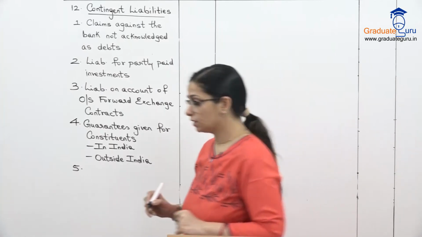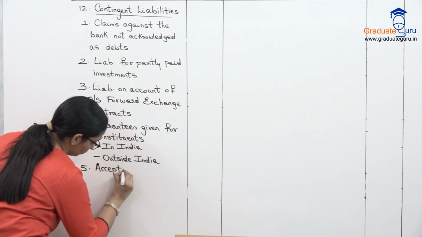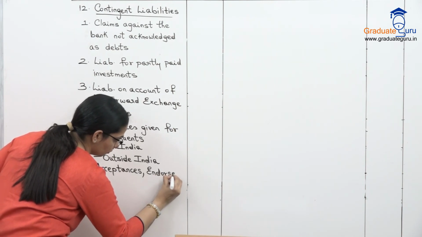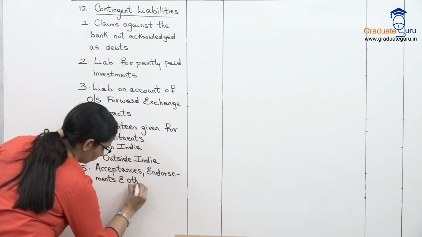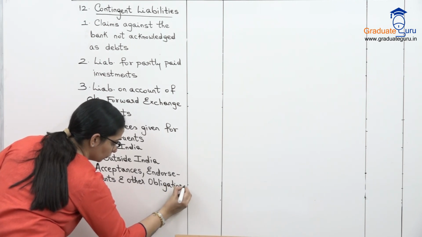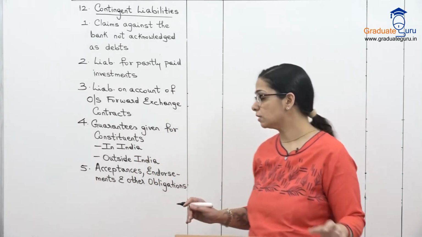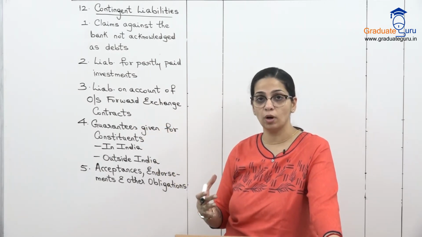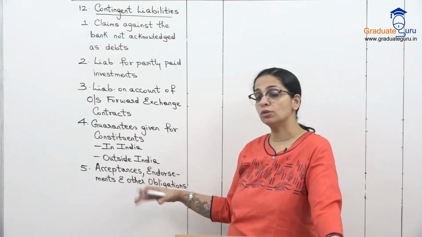Then we have acceptances, endorsements and other obligations. So generally our acceptances which are endorsed to somebody else, वहां पर in case that person does not pay the amount, suppose हमारा bill है जो हमने accept करके किसी को हमें किसी ने accept करके दिया था and we gave it to somebody else.